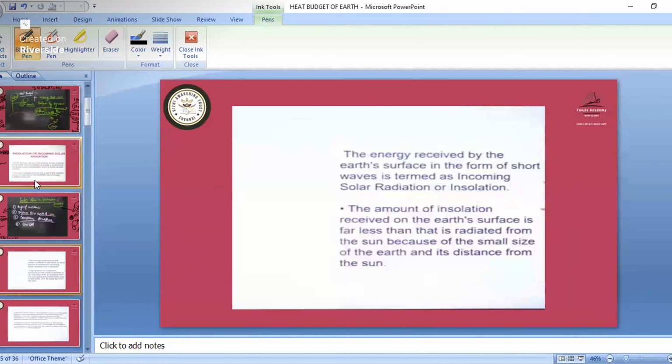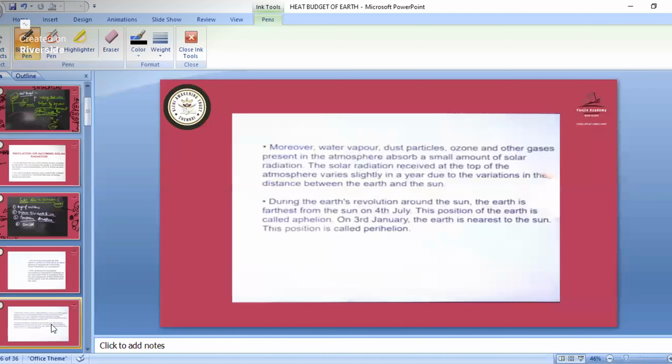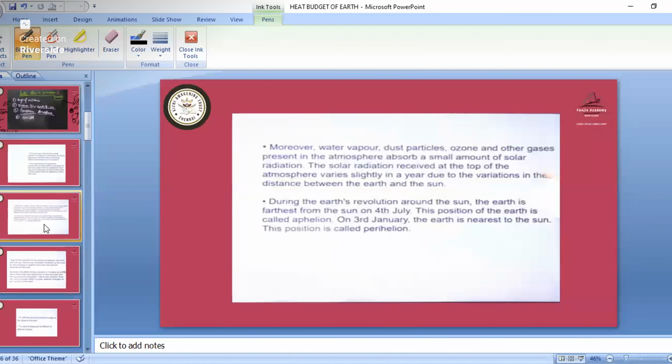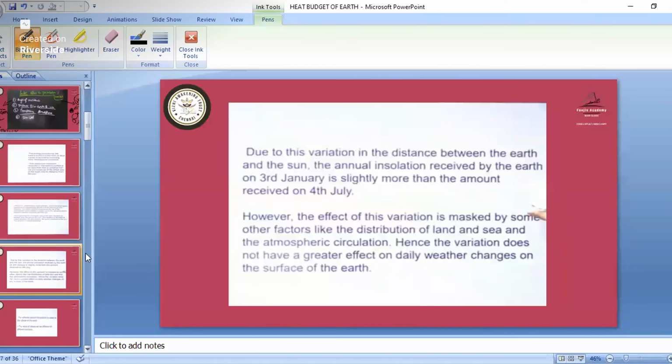All of this is given in the slide. The energy received by the Earth's surface in the form of short wave is known as incoming solar radiation. The amount of insolation received on the Earth's surface is far less than that radiated from the Sun, because of the small size of the Earth and its distance from the Sun. We have put all of this in the slides, so just go home and see. On 3rd January we have the perihelion, and on 4th July we have the aphelion. Because of all these parts, we have variation in insolation.